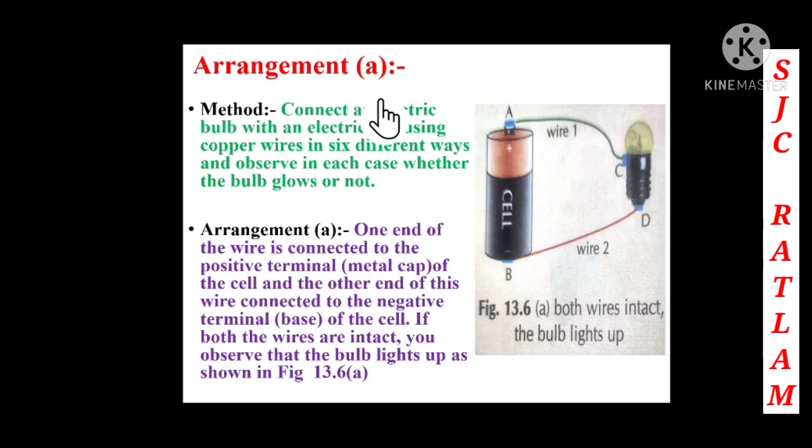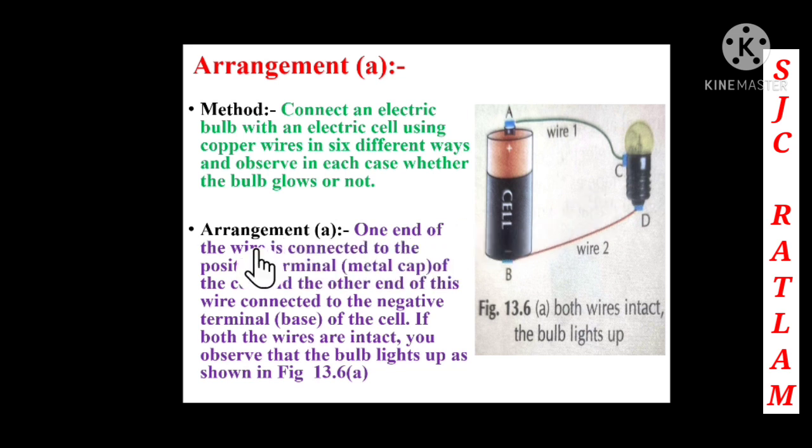Arrangement A. Method: connect an electric bulb with an electric cell using copper wire in 6 different ways, and observe in each case whether the bulb glows or not. So children, here you have to connect an electric bulb with an electric cell using these copper wires in 6 different ways, and you have to observe in which case the bulb will glow and in which case the bulb will not glow. So here we can see arrangement A.